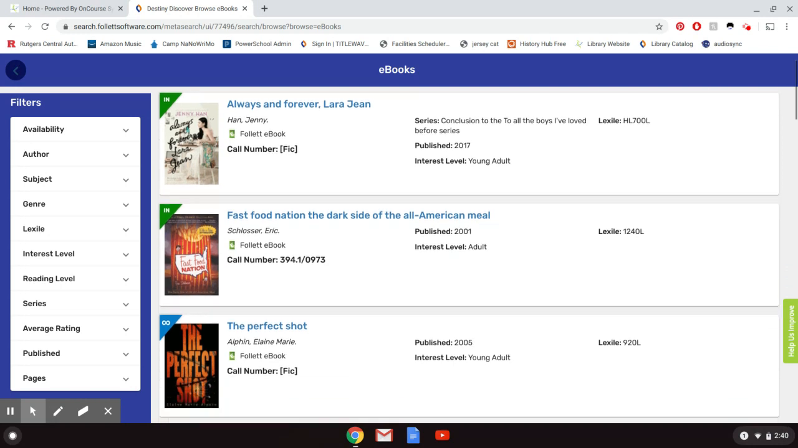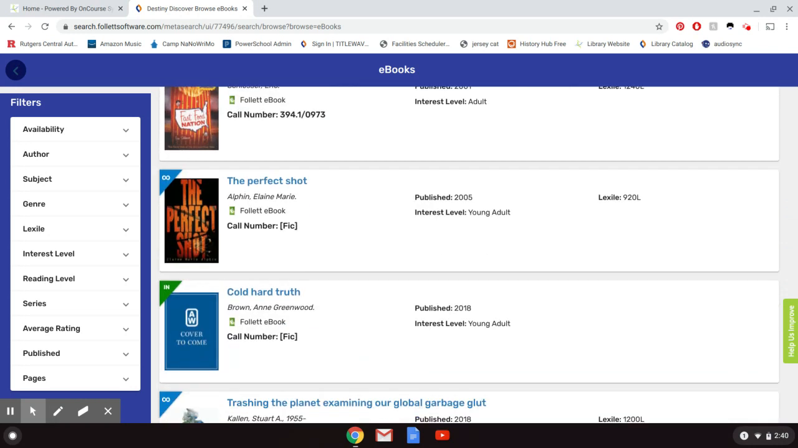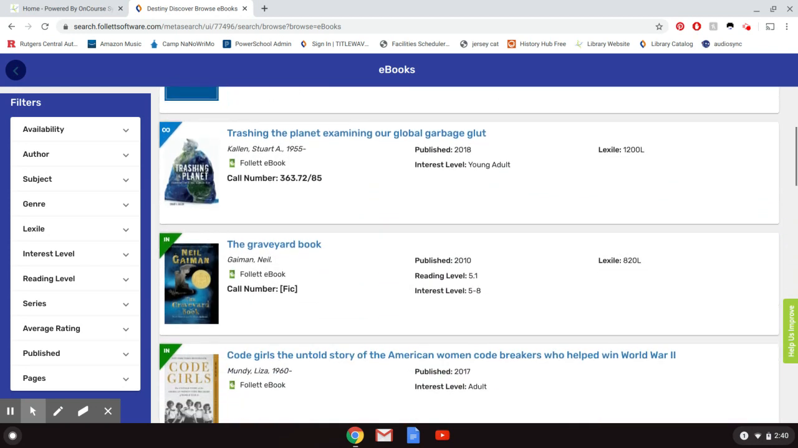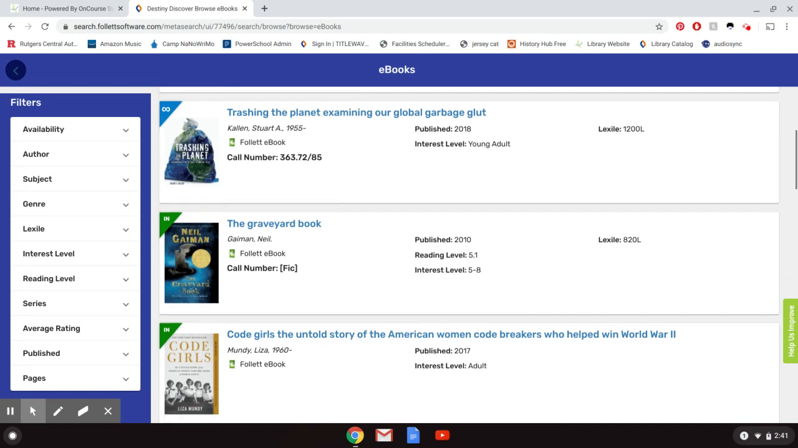So keep in mind that not everything is going to be available right this minute. You'll want to look at the listings for the books, and you'll see this green triangle in the corner here, like on The Graveyard Book, that says in. That means that the book is available for you to borrow and read. This blue triangle with the infinity symbol means that we have unlimited copies of the book, so as many people as want to read it at one time can.